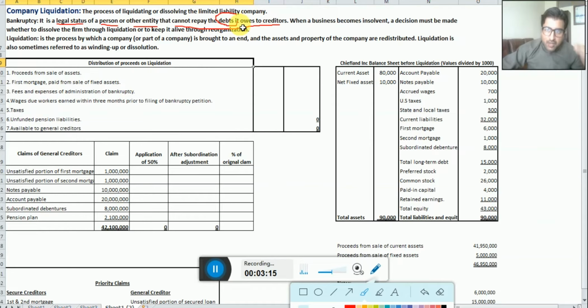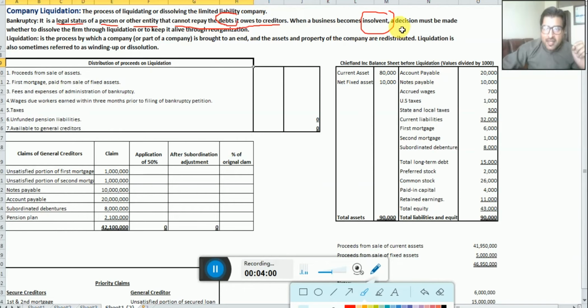Whenever the current resources of a business are not sufficient to pay the current liabilities, technically we say the business is insolvent. Insolvency is a situation where the current liabilities of a business are higher than its current resources. So in simple words, whenever a business becomes insolvent, we say the business cannot pay its current liabilities. Bankruptcy is the legal status of a business when it cannot pay its liabilities or debts. I hope you got it.